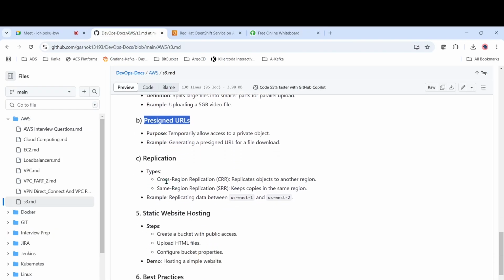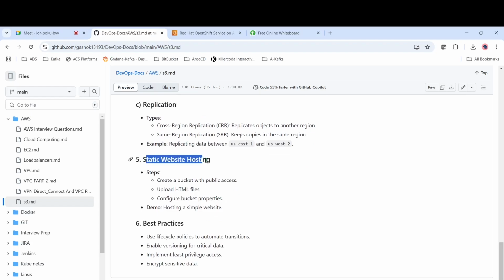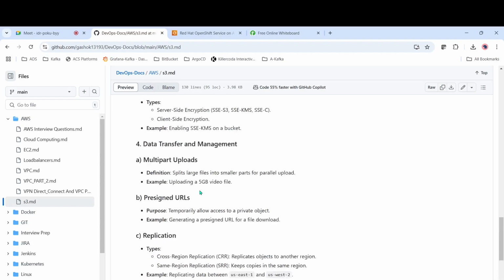And replication. We can do cross-region replication and same-region replication as well. Because of this, we will have high availability. And static website hosting: for example, if you have a static website where you only have to display some images and contact details, you can create a static website and host it in the S3 bucket. Let's see each and everything now.